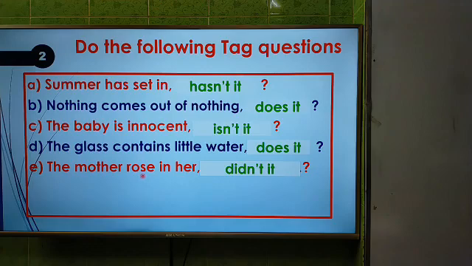It is in past indefinite, so we have to use did as an operator. And as the sentence is affirmative, the tag question will be negative, and the short form of did not is didn't, and we have to use it instead of the mother. But if it were only mother, we would have to use she. As the subject is the mother, we have to use it.